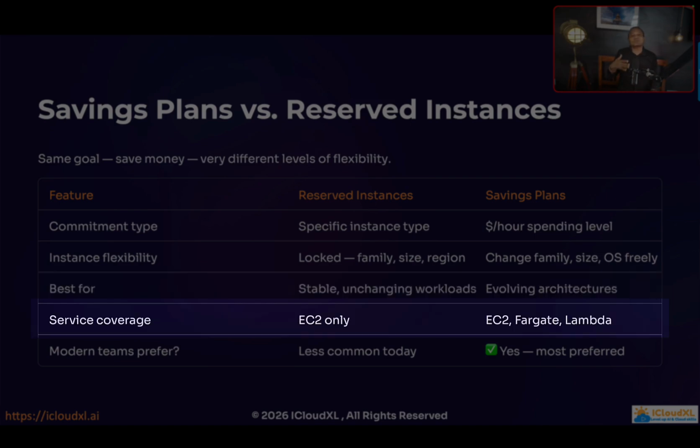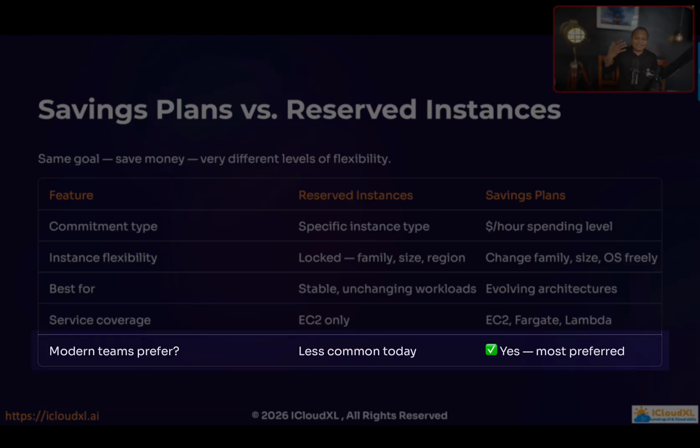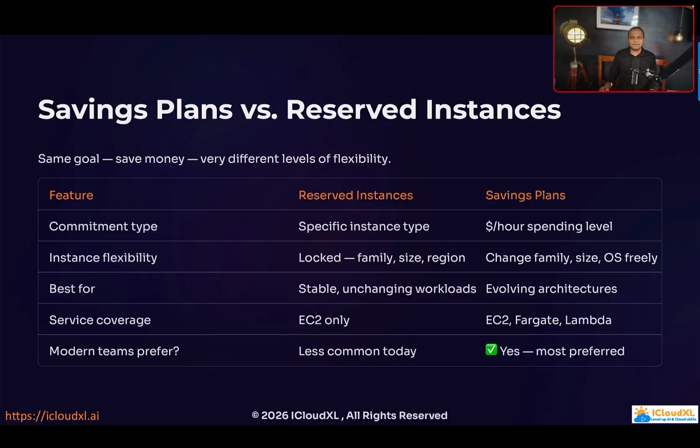And in terms of service coverage, Reserved Instances are applicable to only EC2 instances, but Savings Plans are applicable to EC2, Fargate and Lambda. So you're getting more advantage. And the last one: modern teams always prefer Savings Plans because they love flexibility. Who doesn't want flexibility? Everyone wants it, all right?